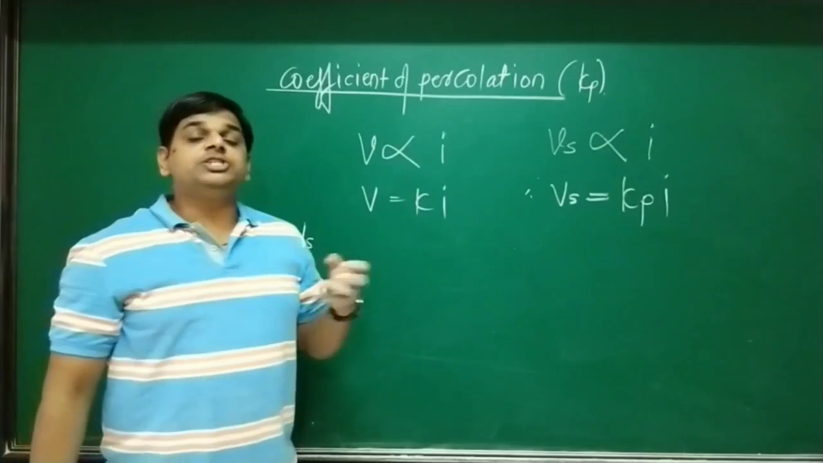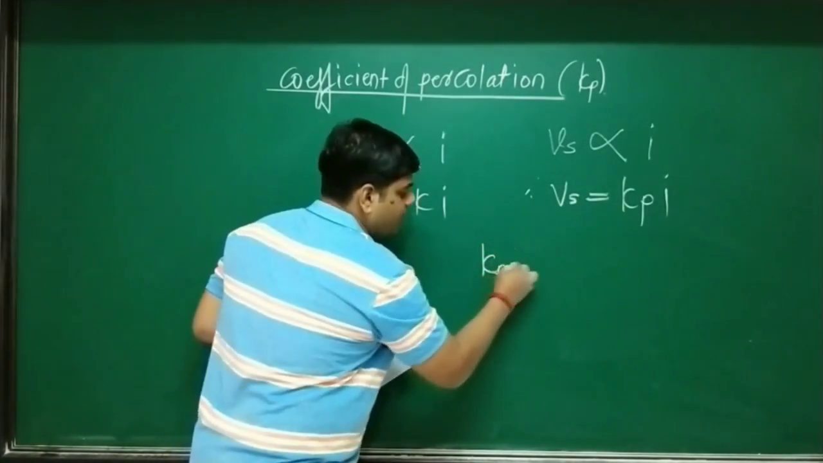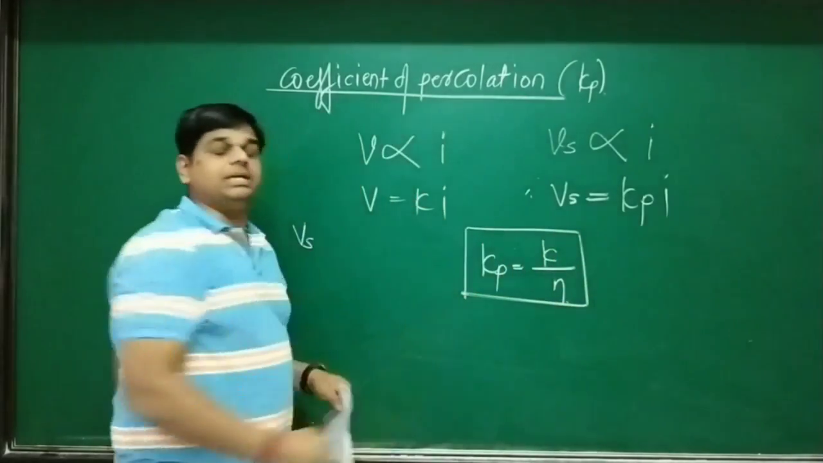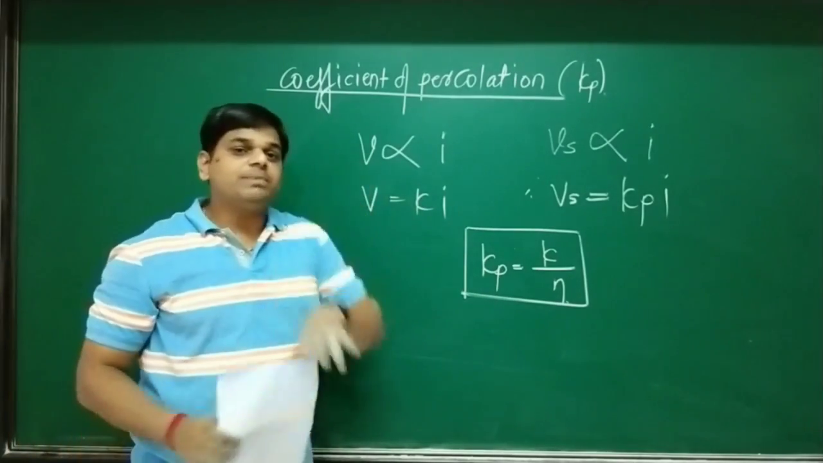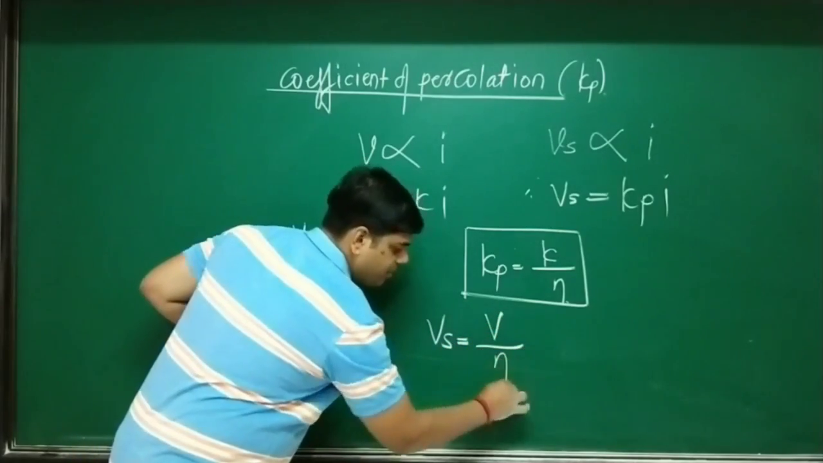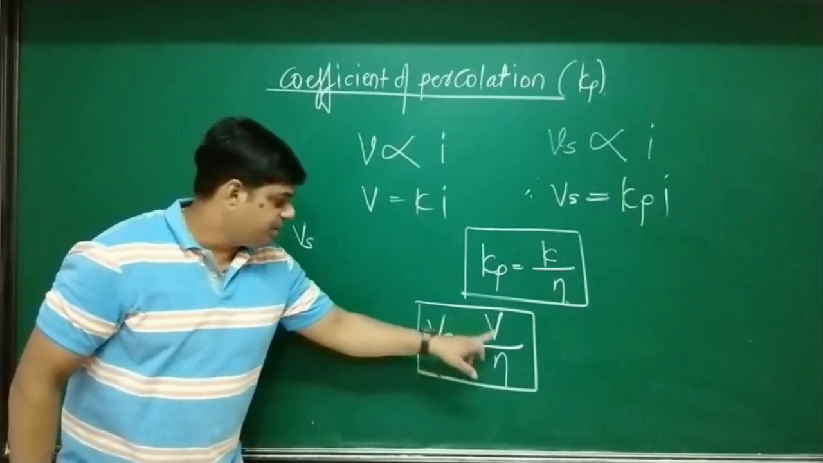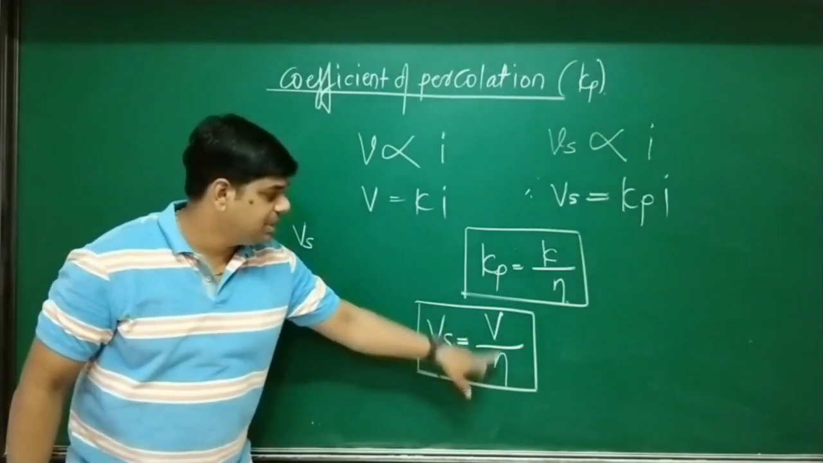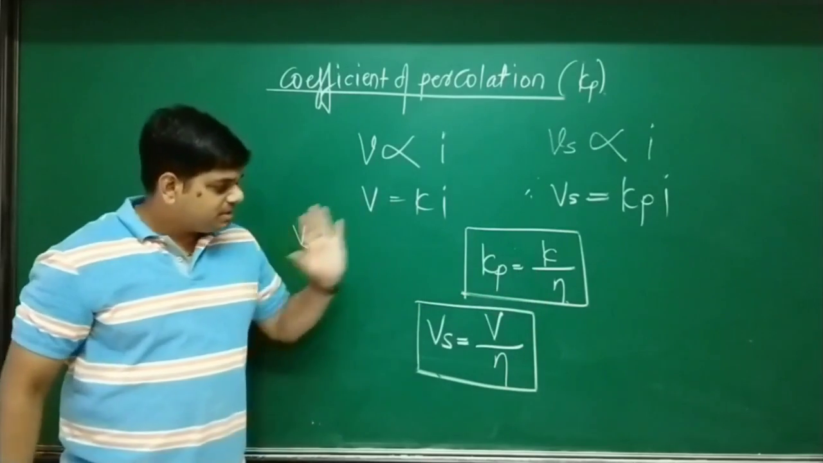Now, what is the relationship between Kp and this K? It is Kp equals K upon porosity. See, this is similar to the relationship between discharge velocity and the seepage velocity. Seepage velocity Vs is equal to discharge velocity upon coefficient of, what? Porosity. This is the porosity. Similarly, Kp equals K upon porosity. Okay, so they are similar.